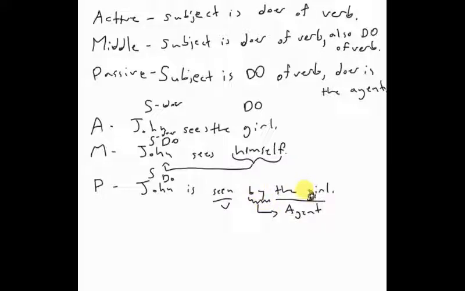It's pointing to the agent. It's denoting a noun to be the agent of this passive verb. This is the verb and this is the auxiliary. I think it's considered an auxiliary in English. So the subject is John. The agent, which is the doer of the verb, is the girl. So the girl is doing the seeing, and what she is seeing is the direct object, which also happens to be the subject. John is seen by the girl.